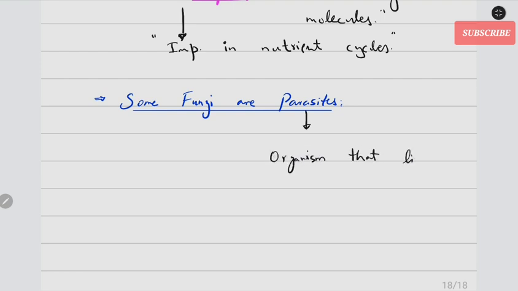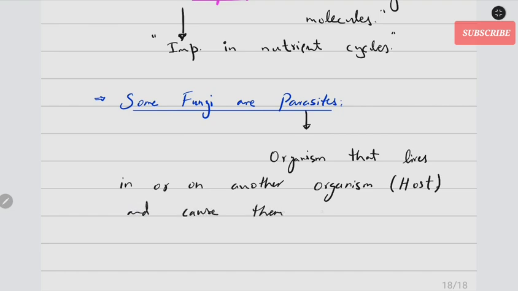A parasite is an organism that lives in or on another living organism called host, and causes them harm, but gets benefit from them.